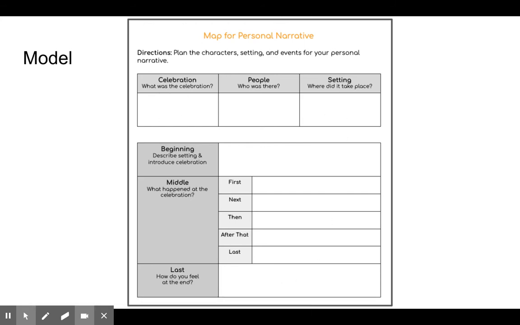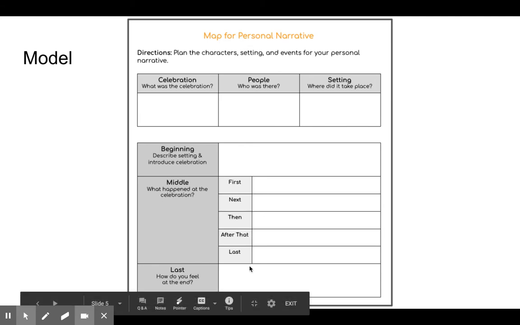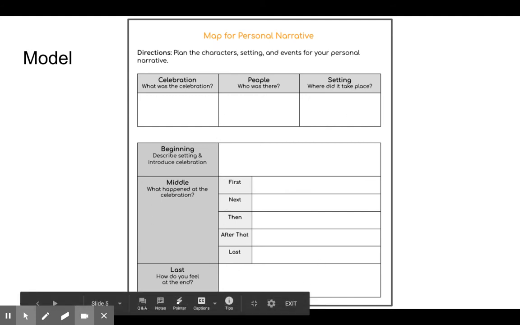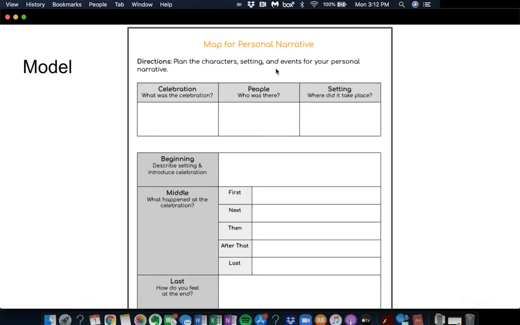So we are going to fill out each box. We're going to say what was the celebration, who was there, where did it take place, and then you're going to provide the beginning. You're going to describe the setting and introduce the celebration. You're going to tell me what happened. So what first, next, then, after that, and last, and then how you felt at the end. So this time I'm going to model my personal narrative by completing this map.